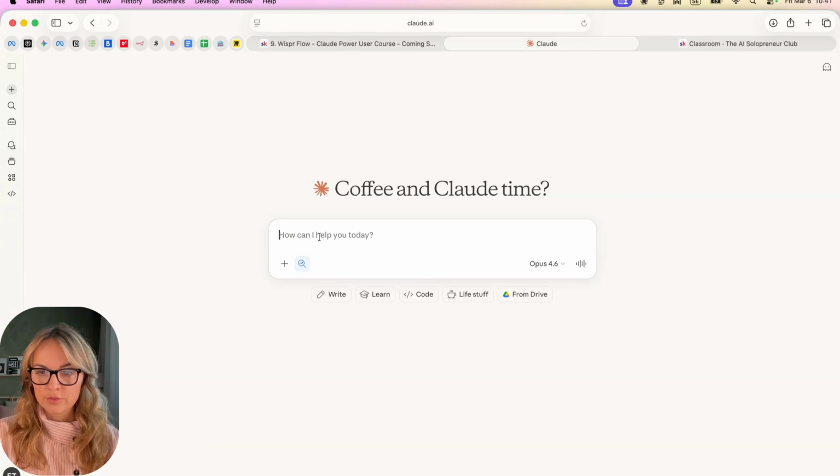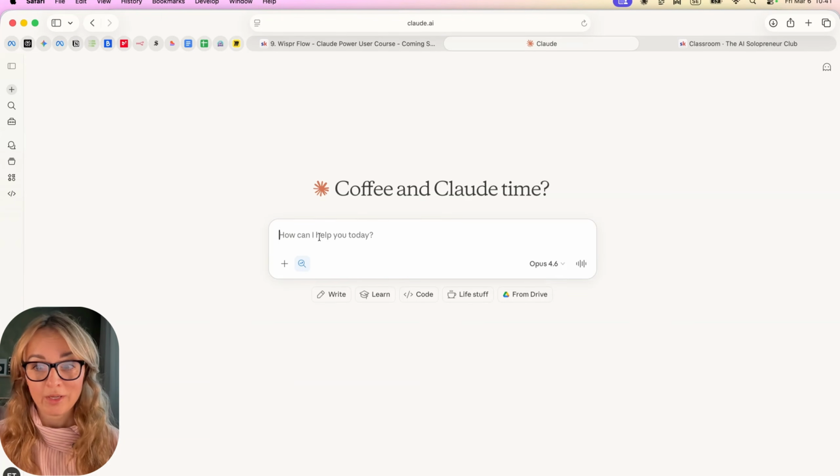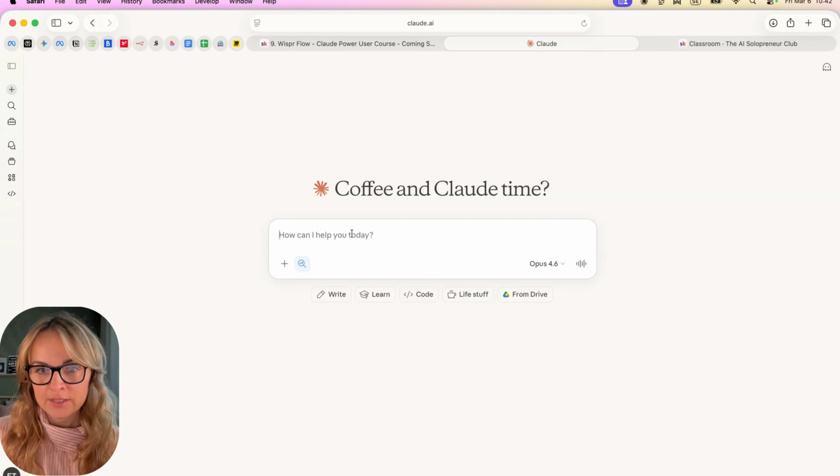So when to use research? I use research when I really want to do a comprehensive research of a topic, of some sort of interesting idea I have, when I want to validate market demand. For example, you get an idea, like I usually do in the middle of the night. I was like, wow, wouldn't that be an incredible business opportunity? And then you go to Claude and you're like, okay, I really want to do some comprehensive research on that. So let's give an example.